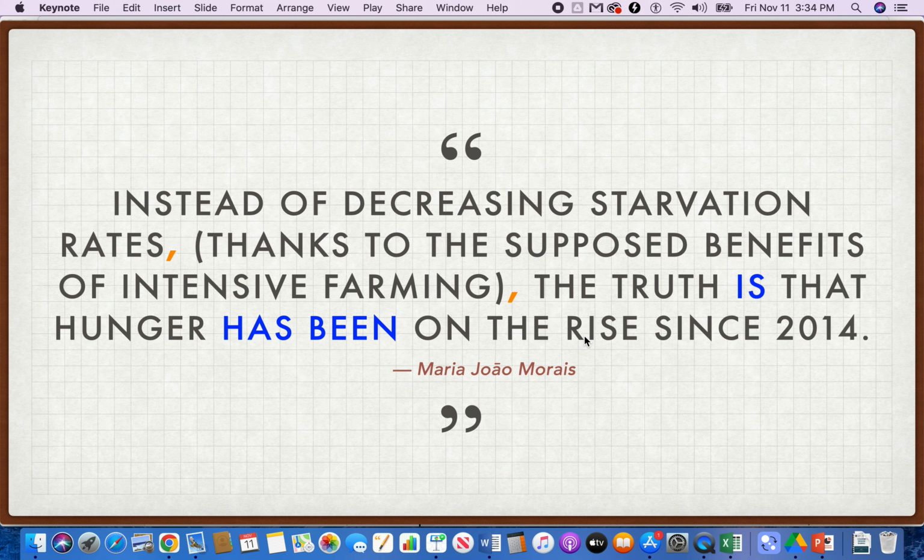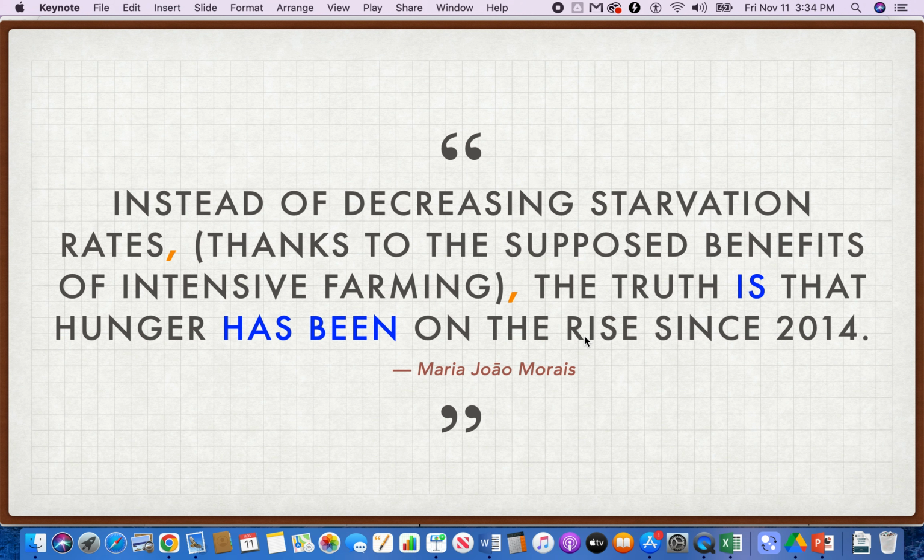So once again, the writer puts in a lot of words before he gets to the main clause. That is, instead of decreasing starvation rates, thanks to the supposed benefits of intensive farming, take a breath, the truth is that hunger has been on the rise. So notice those two commas.